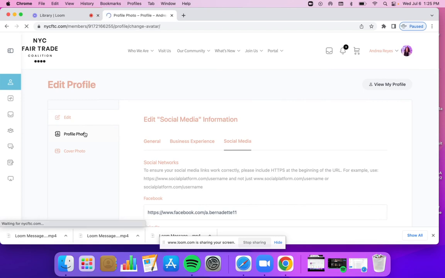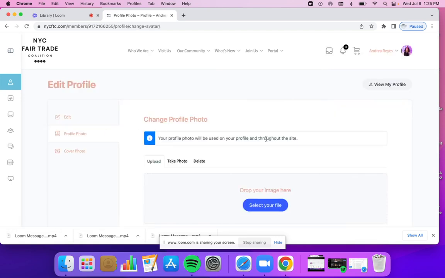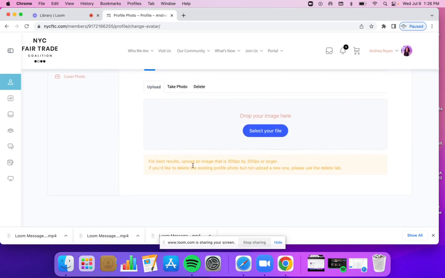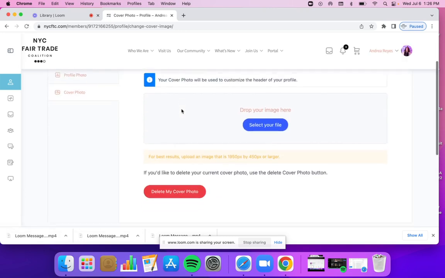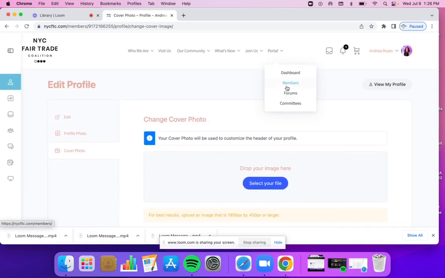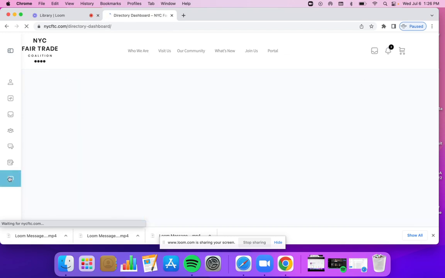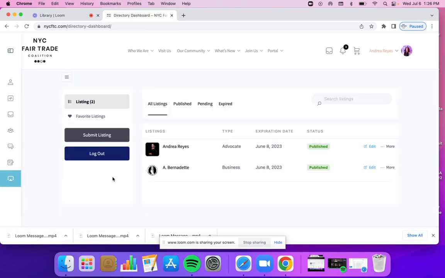You can create your profile photo. Please make sure that you use the appropriate dimensions and a nice cover photo as well. Okay, so that is the profile that ends up on the members forum here, or the members website here. Now, what you may have not seen before is my directory dashboard. So over in the left-hand column, my directory dashboard. This is an option to edit your public-facing profiles. So first I'm going to show you where it lives.